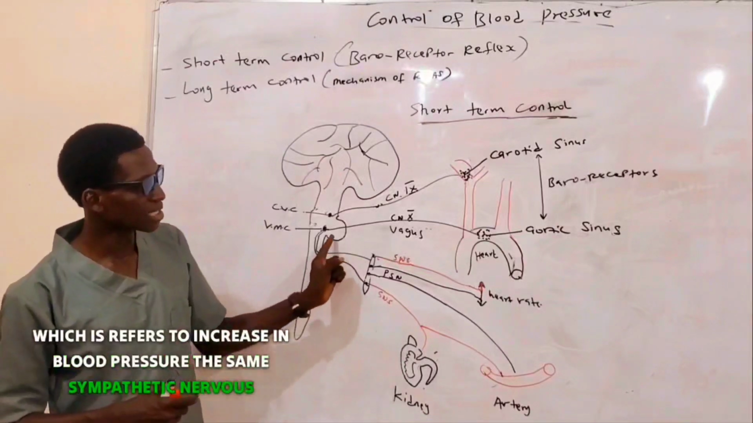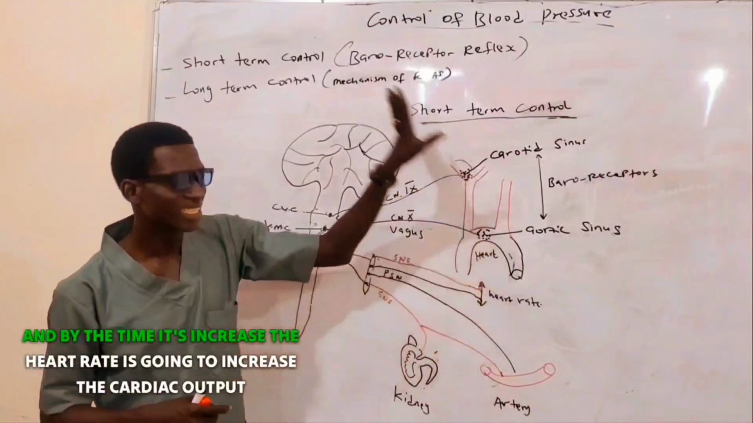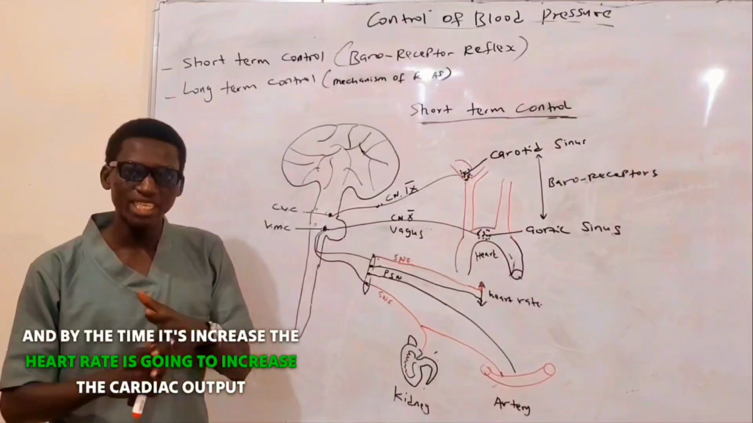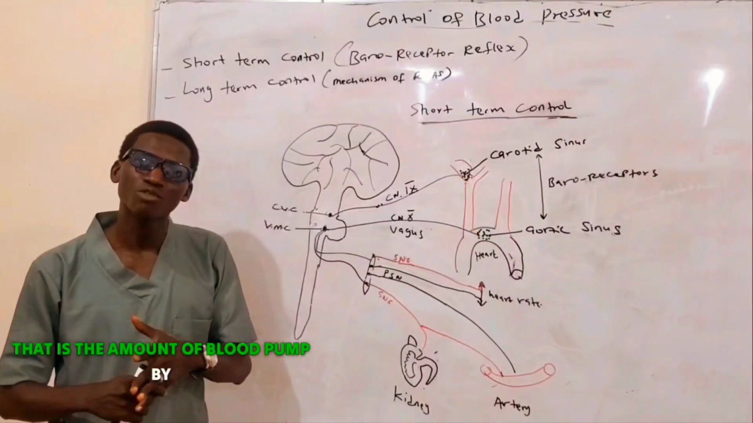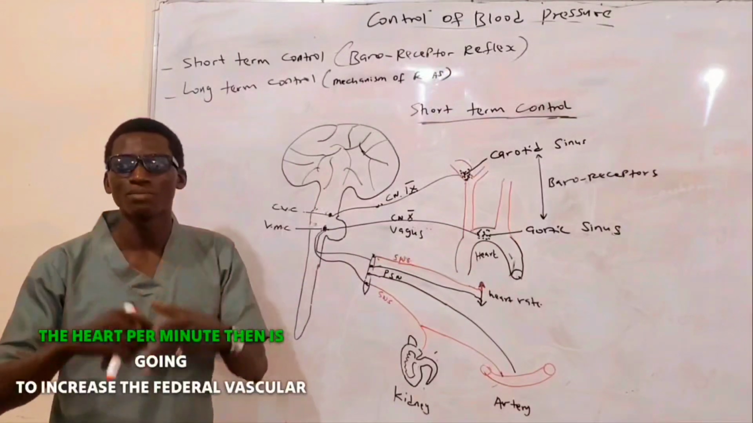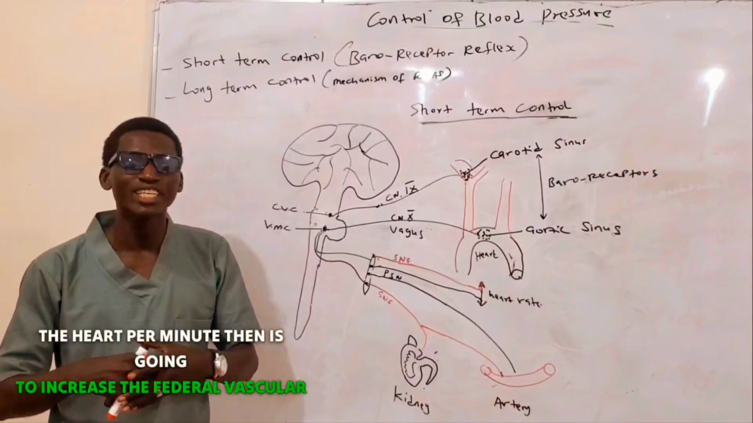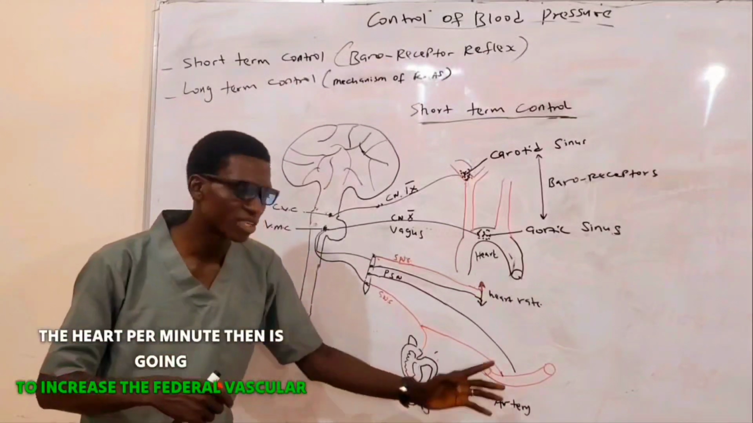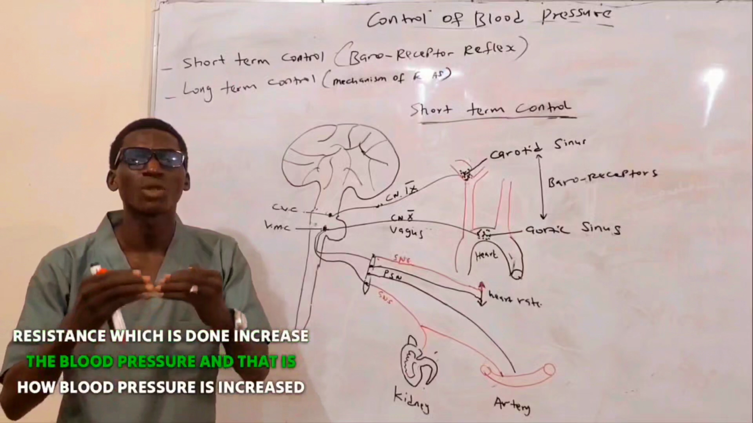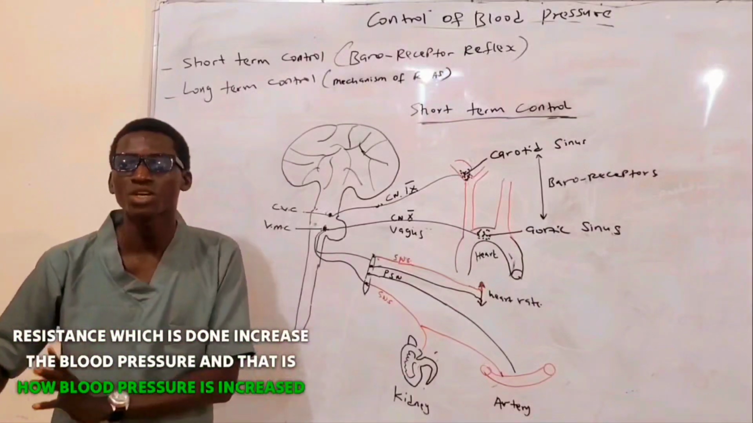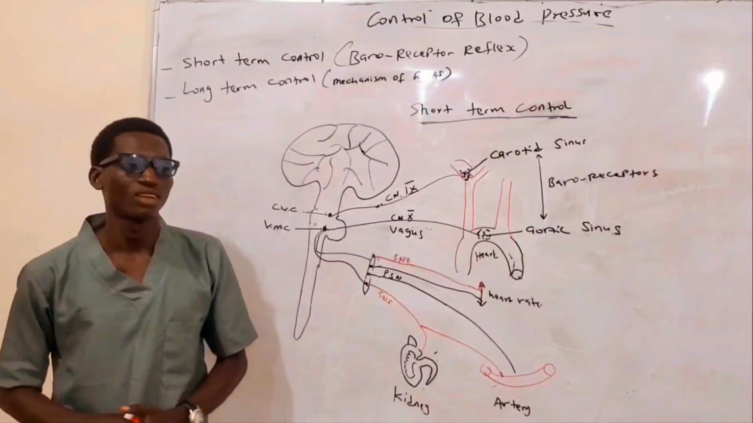The same sympathetic nervous system, by the time it increases the heart rate, is going to increase the cardiac output, that is the amount of blood pumped by the heart per minute, then is going to increase the peripheral vascular resistance, which in turn increases the blood pressure, and that is how blood pressure is increased.